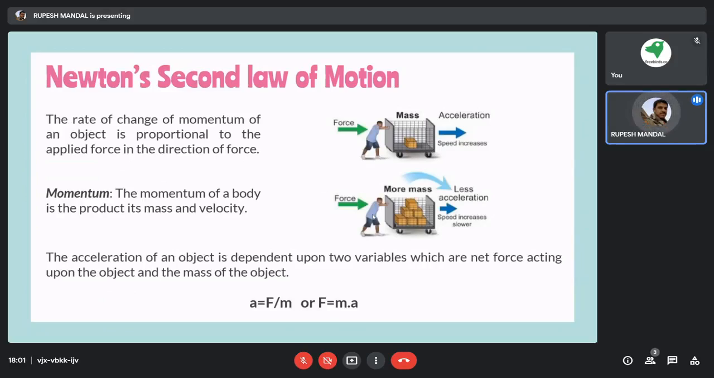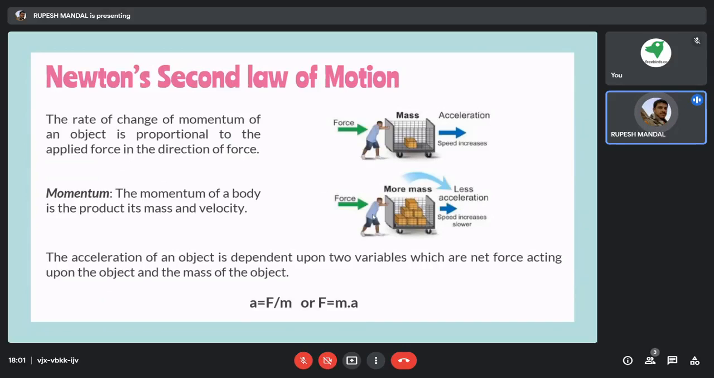Okay, so that is called your momentum. Now Newton's second law is stated as: the acceleration of an object is dependent on two variables. What are those two variables? The acting force upon the object and the mass of the object.